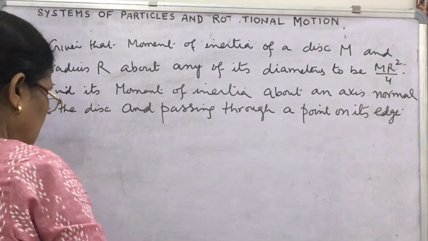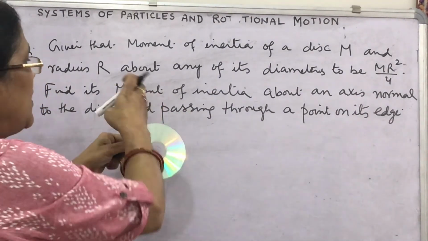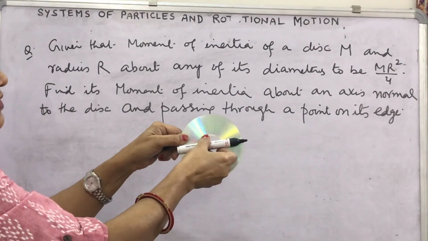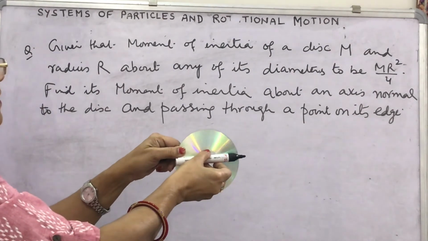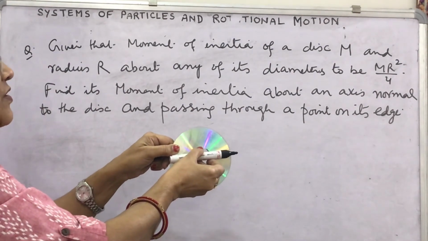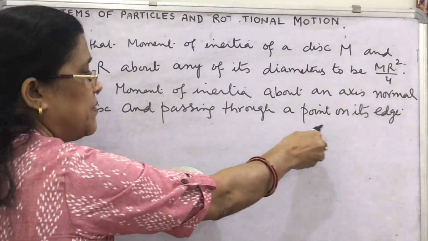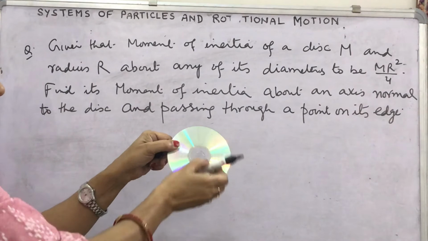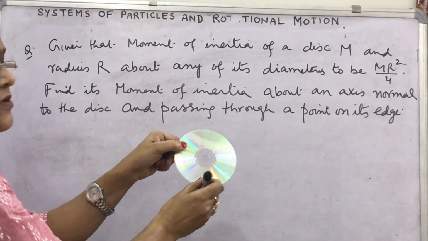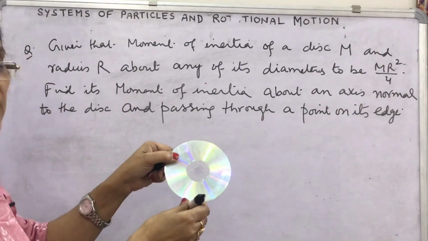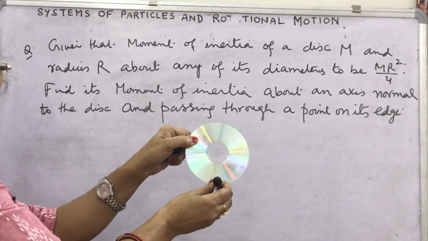This is the edge and the axis is this one, normal. Normal means perpendicular.